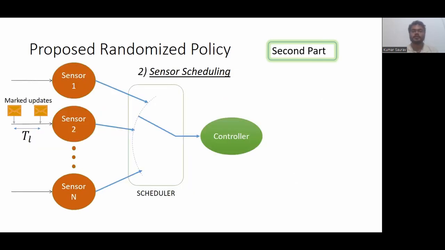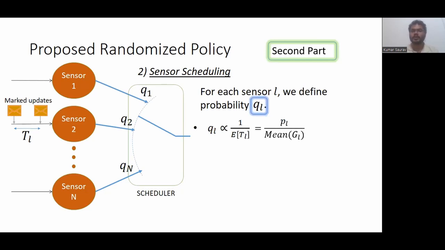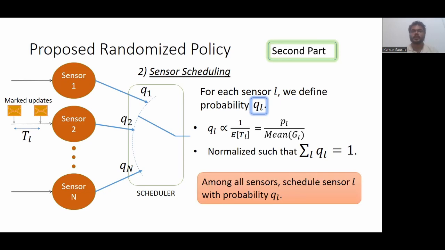Now, sensor scheduling. For each sensor L, we define a probability QL, which is inversely proportional to the mean intergeneration time of marked updates at sensor L, which is proportional to PL, the update marking probability, divided by the mean of the update intergeneration time of updates at sensor L. And we normalize these QLs such that their sum is equal to 1. Now, among all sensors at any time, schedule sensor L with probability QL.